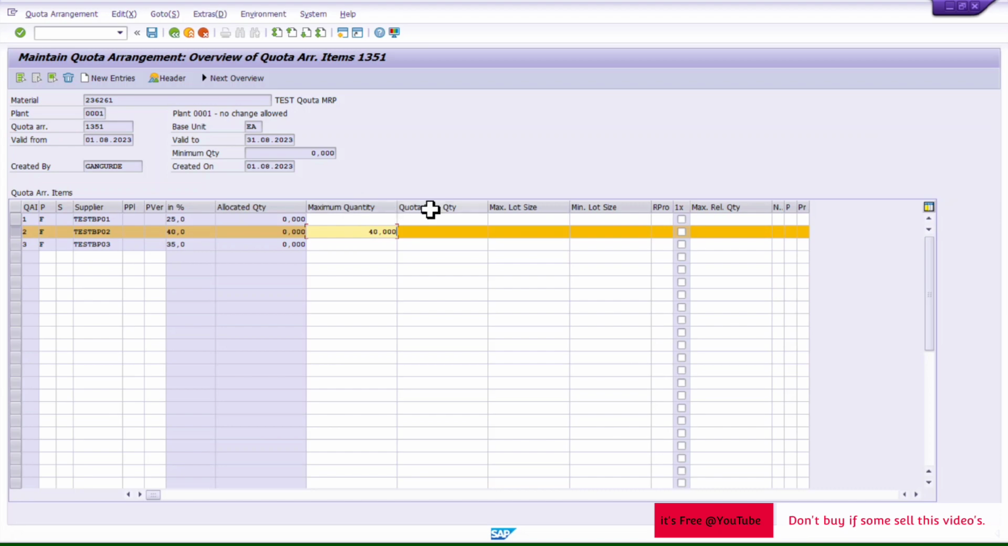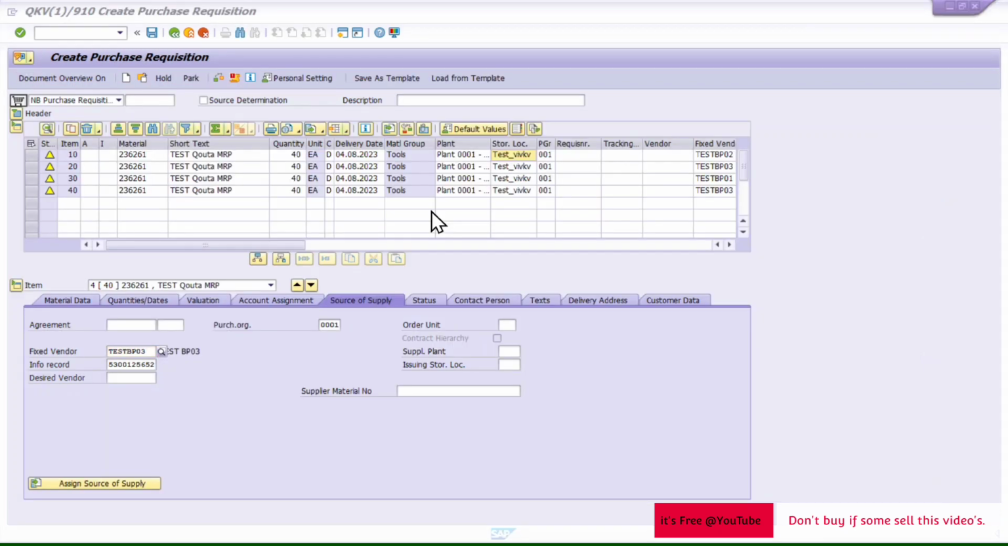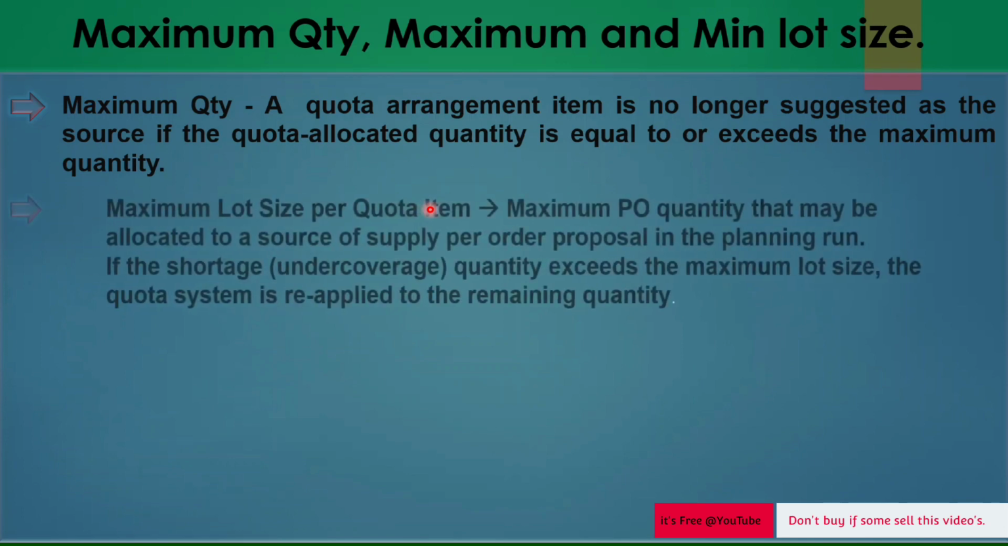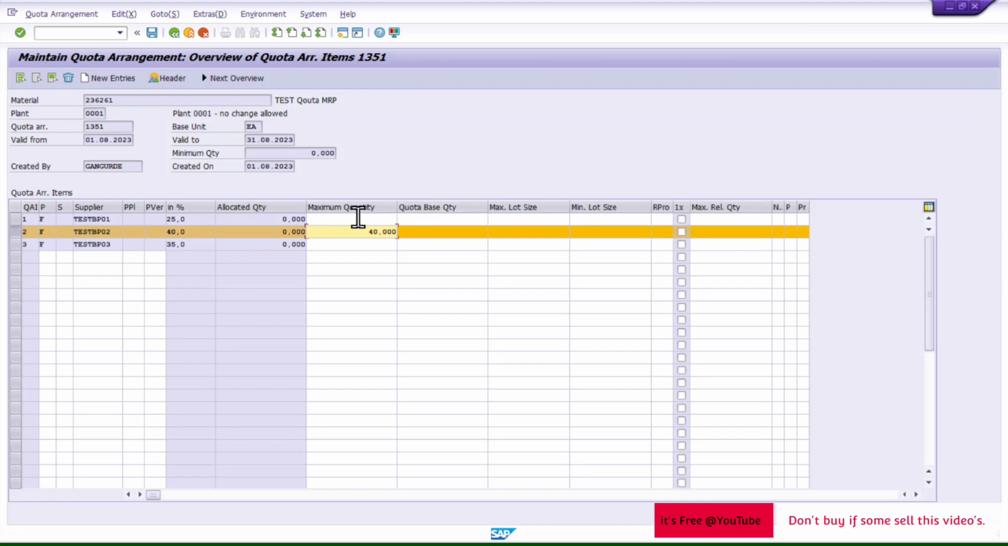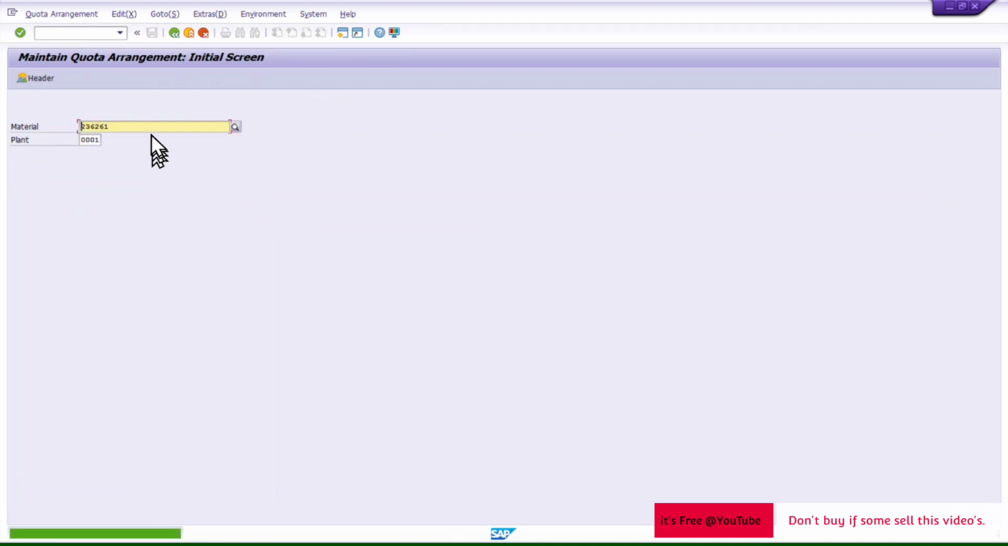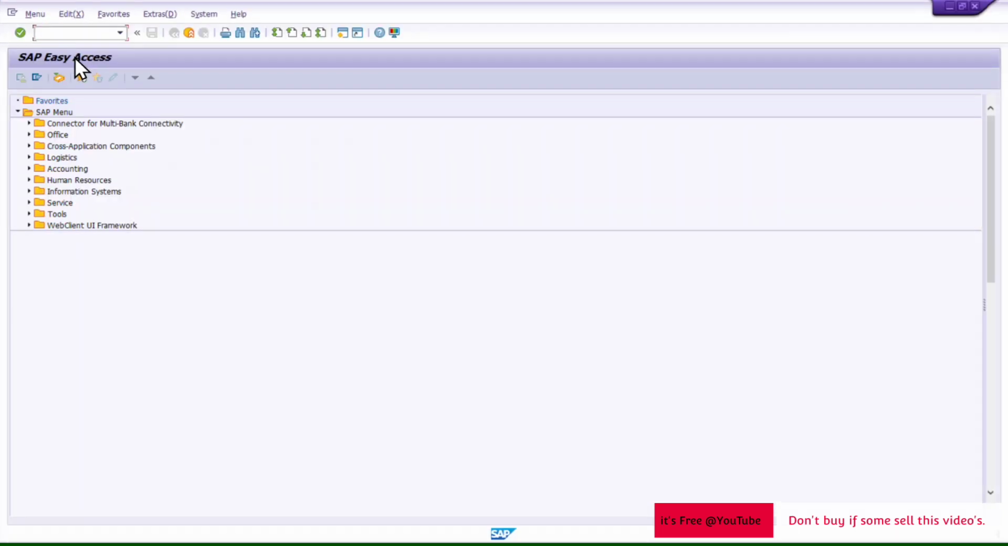Then we have seen maximum quantity, base quantity. Then we will jump again into the slides. Then maximum lot size per quota item. So what is it? For example, let me remove this, and let's say I give a maximum lot size of 25 for this particular one, and I save. And let's say I ran MRP for this. Now I will not go into the PR screen, but I will prefer MRP, so we will check if it is working.